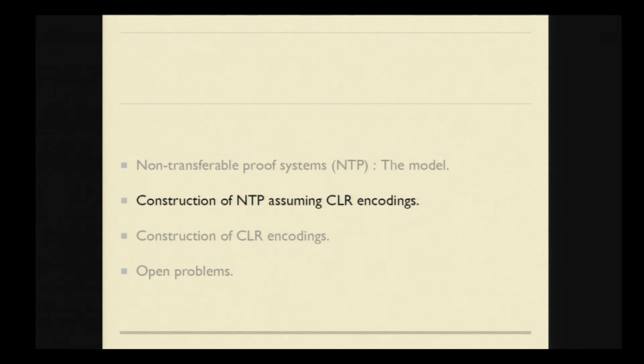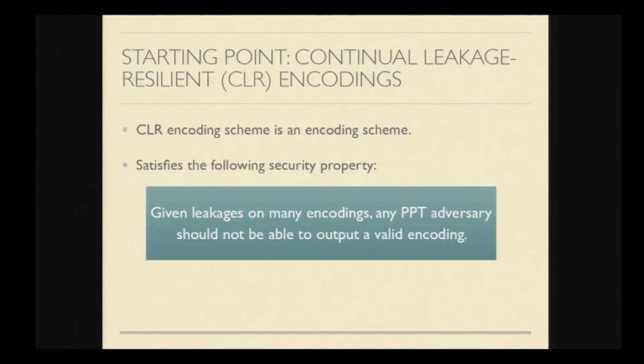Okay, so let me now give a construction of non-transferable proof systems using CLR encodings. For that, first let me explain what CLR encodings are. CLR encodings, first of all, are just an encoding scheme, and in addition, they need to satisfy the following property: if you are given leakages on many encodings, any efficient adversary should not be able to obtain an encoded witness from it. And we work in the CRS model. In particular, we say that CLR encodings should be secure in the CRS model.